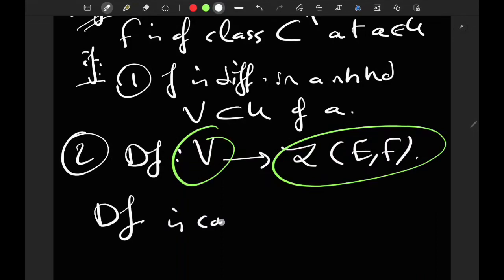Okay, df is continuous at a, which is already inside V.